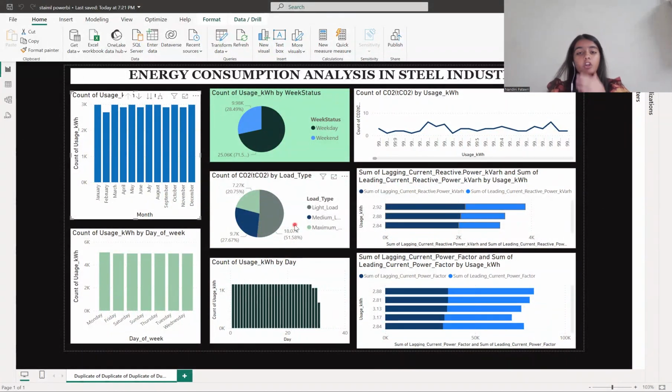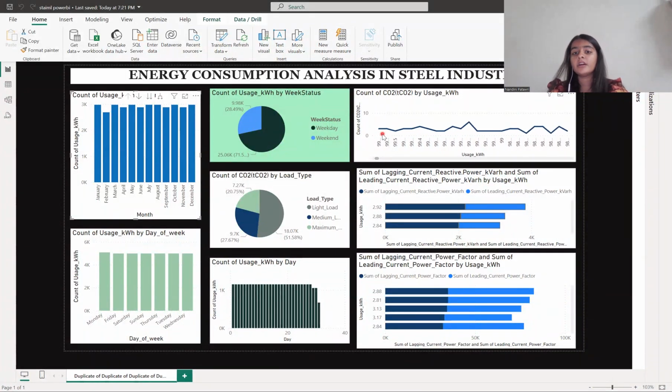Similarly, if we talk about the second part of the question, that is how the count of CO2 is affected by the energy consumption, the plot that we have plotted shows a lot of fluctuation, which doesn't tell us a very effective conclusion of how the count is increasing. But still, we can say that as the consumption of energy increases, the carbon emission is increasing.